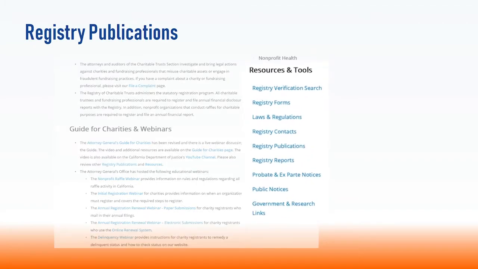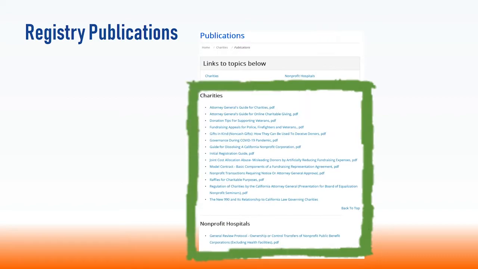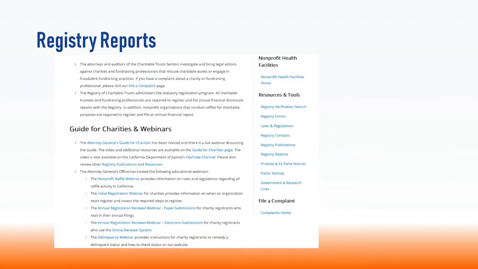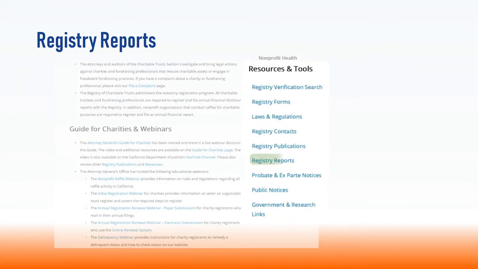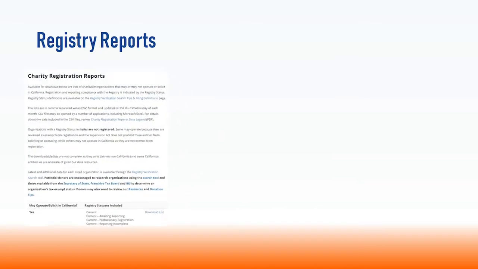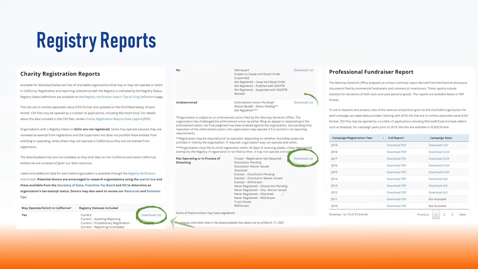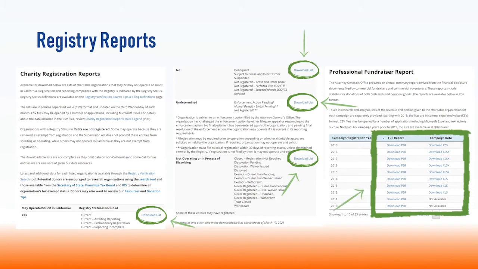The publications page acts as a valuable resource for prospective donors, charities, professional fundraisers, and general members of the public. The reports page provides insightful information pertaining to charities and professional fundraisers. Included are downloadable lists of charity registrants based on their status with the registry, as well as annual professional fundraiser reports published by the registry.